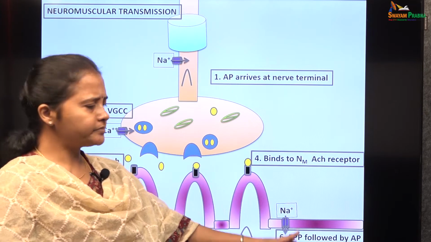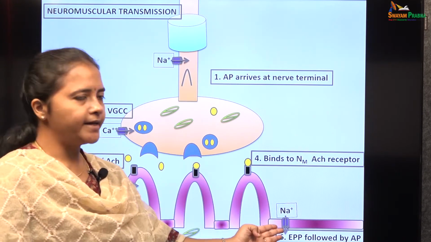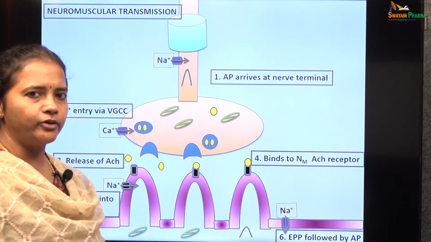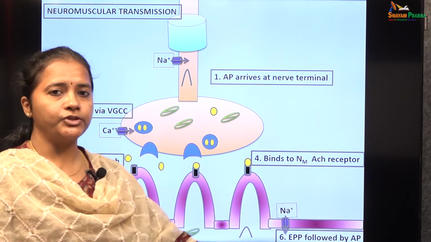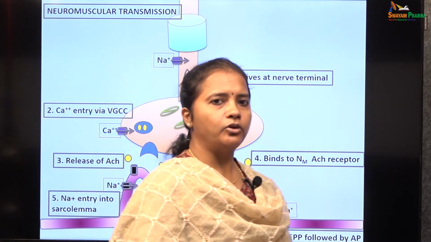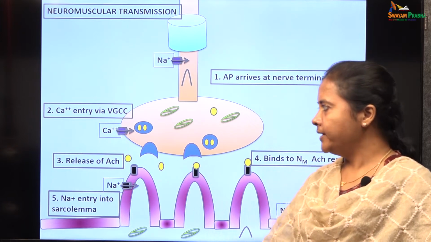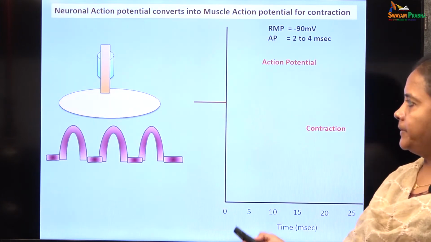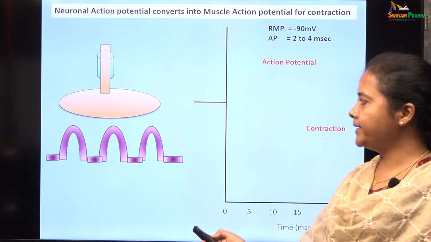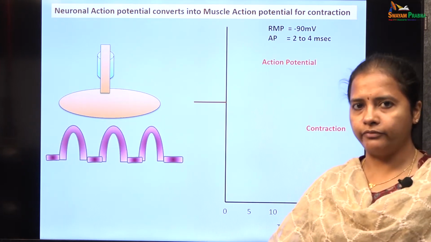This local potential further stimulates opening of the voltage gated calcium channels present on either side of the membrane, leading on to generation of the action potential. So, this is how a neuromuscular transmission causes generation of action potential in these skeletal muscle fibers. So, the presynaptic nerve terminal which is stimulated leads to the excitation of the postjunctional membrane of the skeletal muscle fiber.